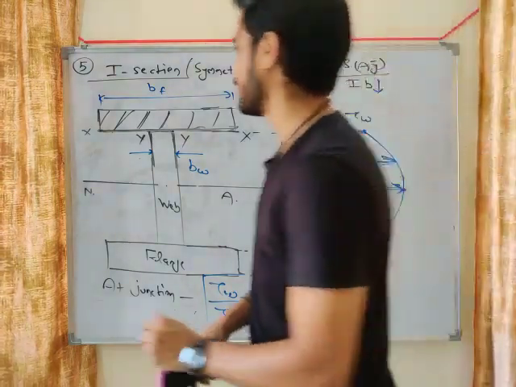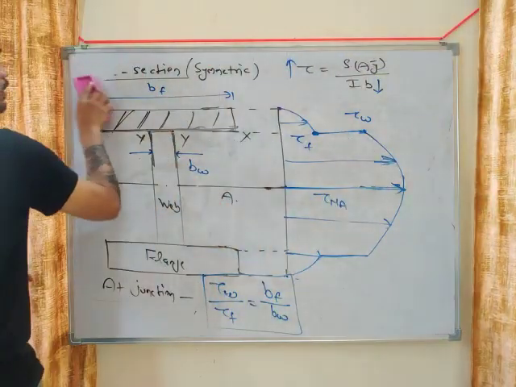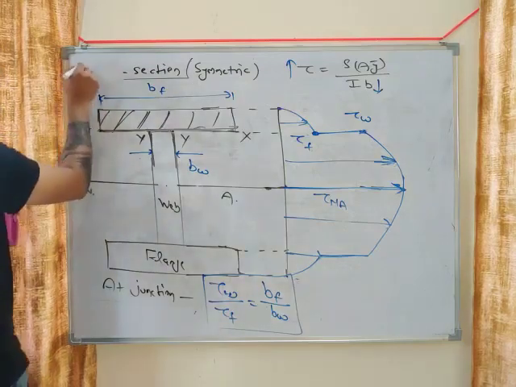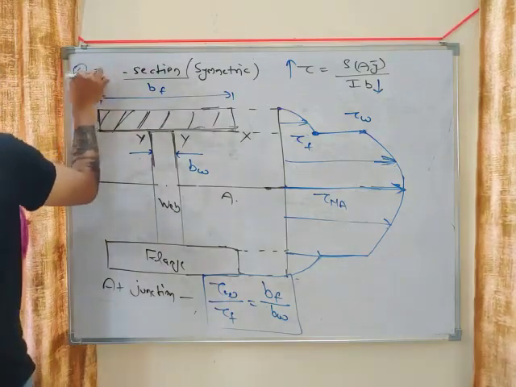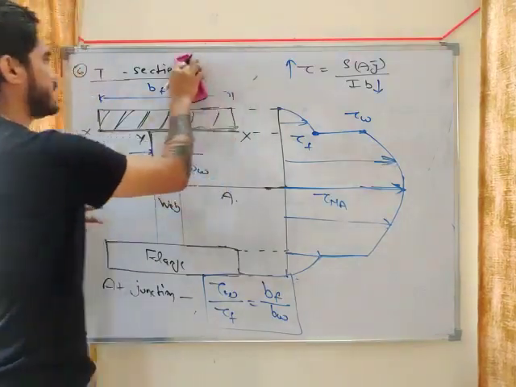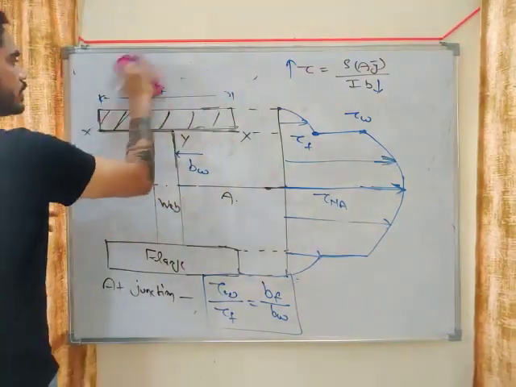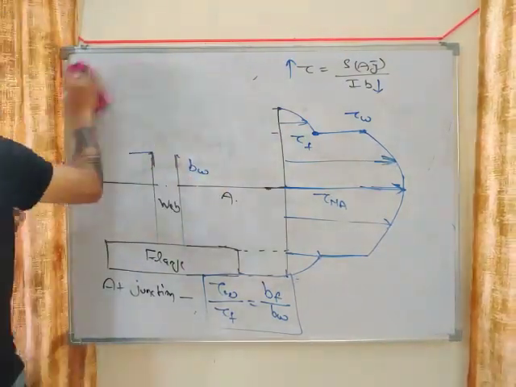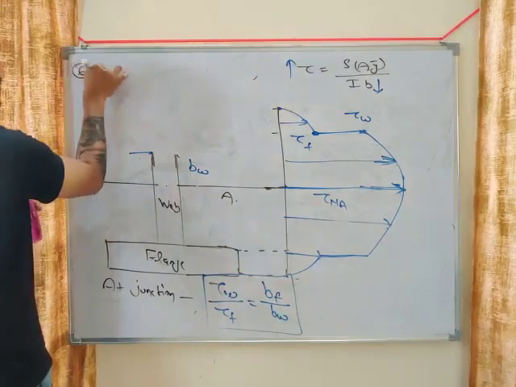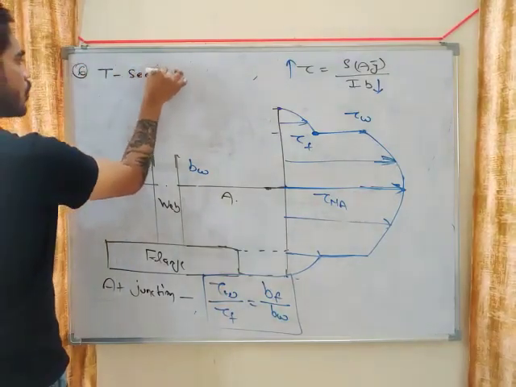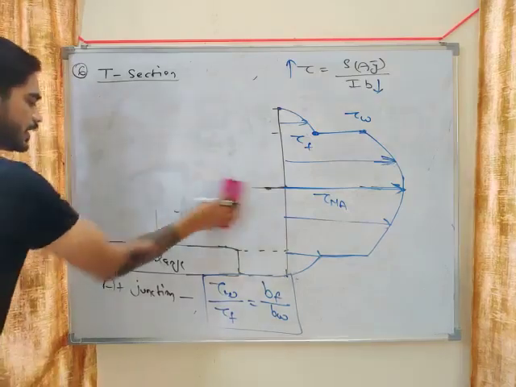All right, now moving on to the next section, T section. T section is not a symmetric section, so the diagram is also not symmetric.